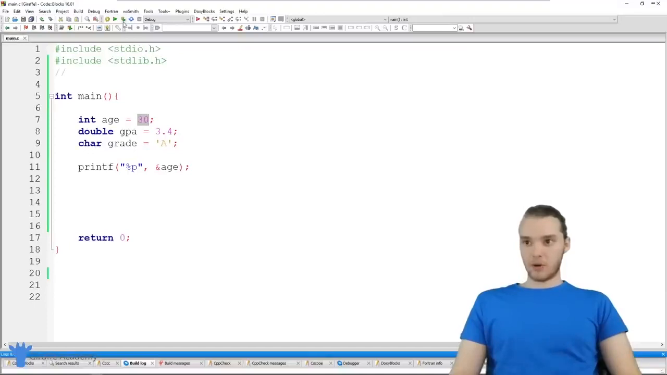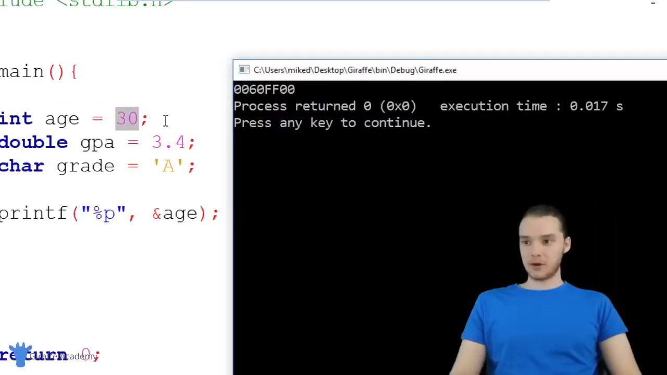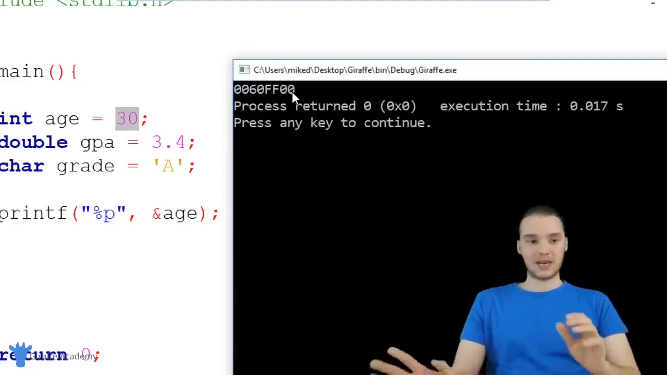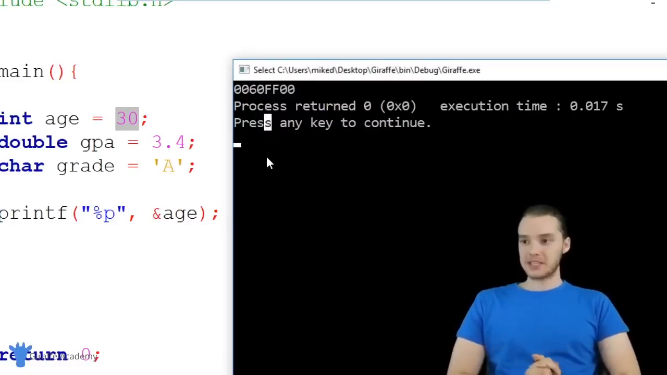So let's go ahead and run our program. And you'll see over here, we're getting this number, 0060FF00. So this would be like a hexadecimal number. I guess it's not technically a number. I think it's hexadecimal. But basically, this is the physical memory address where the value of 30 is stored. In other words, it's the place where C stored the value inside of this age variable.